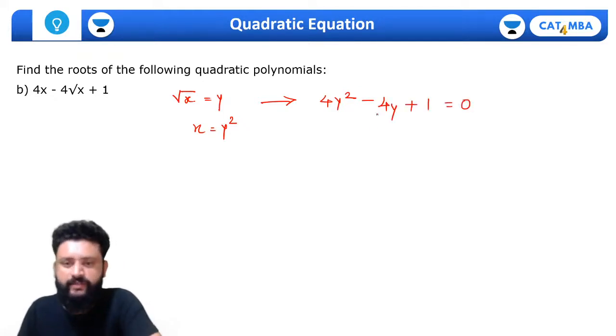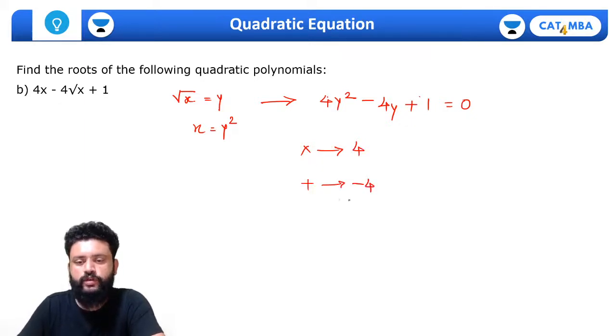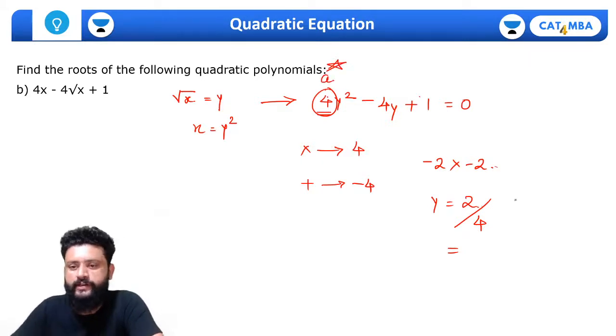Let's get the value of y first. Multiplication we want 4 into 1, that is 4, and addition we want it as -4. So the numbers whose multiplication is 4, that is -2 into -2. So again I'm getting the value of y as 2, but understand here the y square's coefficient is not 1, so we have to divide it by 4. Change the sign and divide it by a. That's the rule to solve it.